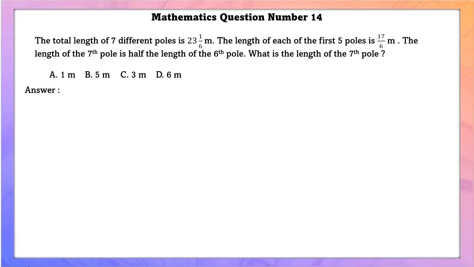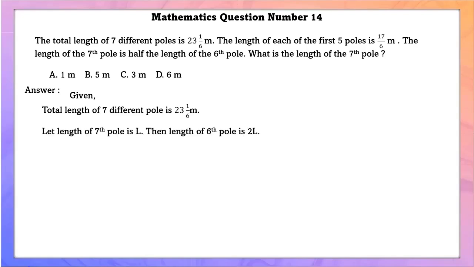Mathematics question number 14. The total length of 7 different poles is 23 1/6 meters. The length of each of the first 5 poles is 17/6 meters. The length of the 7th pole is half of the length of the 6th pole. What is the length of the 7th pole? Given the total length of 7 different poles is 23 1/6 meters. Let the length of the 7th pole be L, then the length of the 6th pole is equal to 2L.